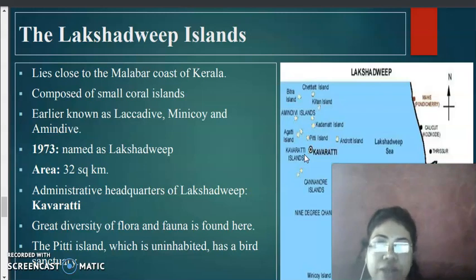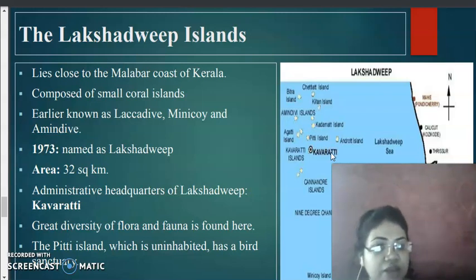The administrative headquarters, that means the capital of this island, is Kavaratti. You can see the highlighted part, this is Kavaratti. In Amindivi, in this particular island group, we can see a large variation of flora and fauna is present. And Piti Island is the only uninhabited island in the Lakshadweep Islands.